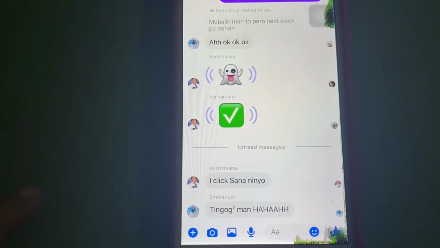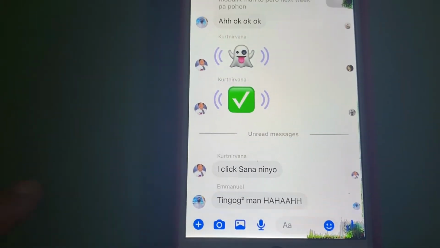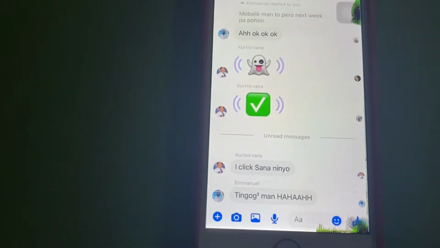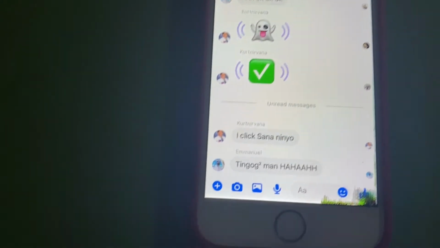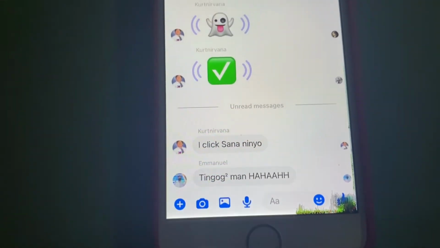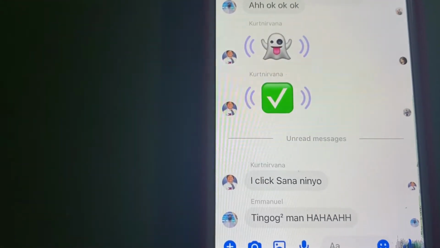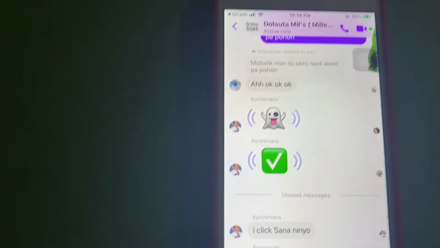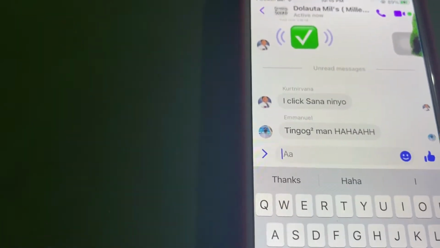So if you would like to send a GIF or an emoticon with sound, all you have to do is, of course, open Messenger and then click on this icon. Send a message.